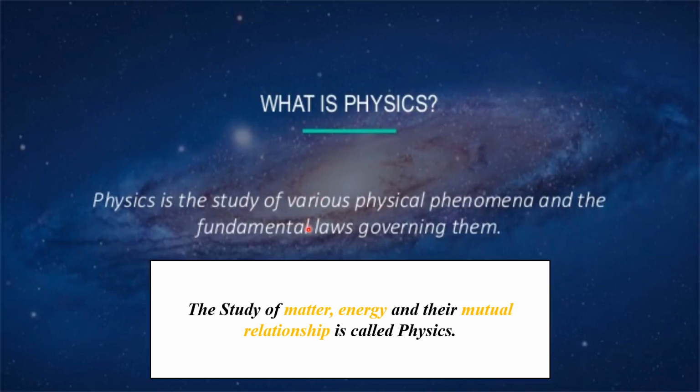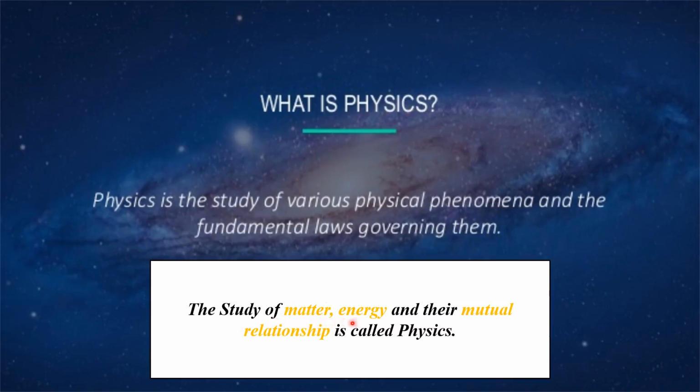Now, a very brief definition is in front of you. You can see the first definition is physics is the study of various physical phenomena and the fundamental laws governing them. And if you want to learn the definition in a very precise, brief and easy way, then the second definition is more appropriate for you.